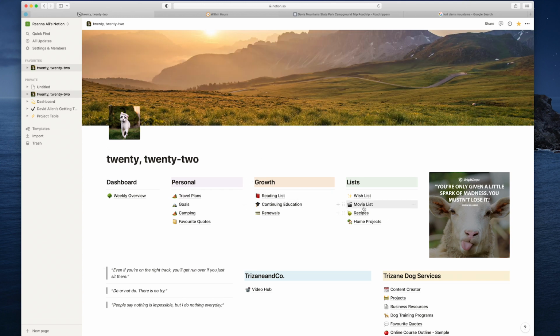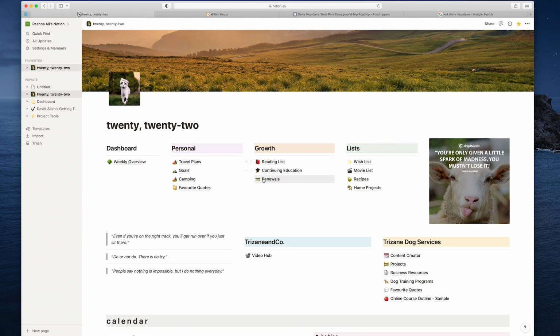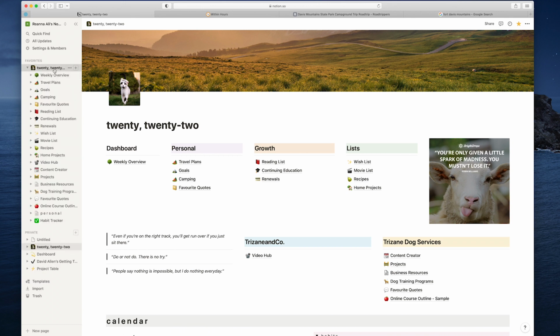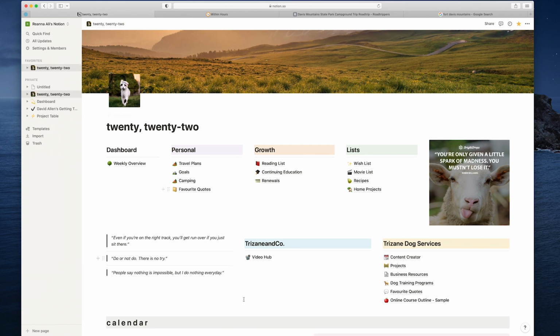Going back to 2022, these hyperlinks are all pages. So if I was to expand on my 2022 on the left pane here, you'll see all of these pages. And you just drag and drop. This is how I use Notion for my personal setup, and you can look up on YouTube different ways that will help you to be more productive or be more organized. There are a lot of videos out there, and once you start going into one video, you'll find other videos that kind of help you, and you get a little bit closer to the perfect setup that's going to be the one that is for you.